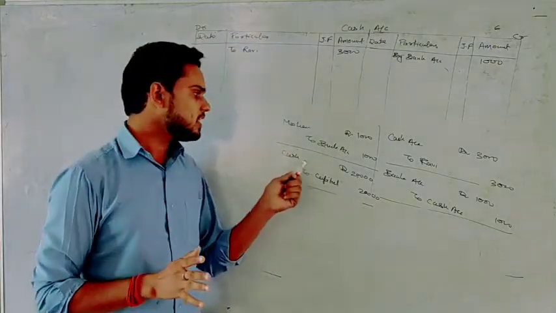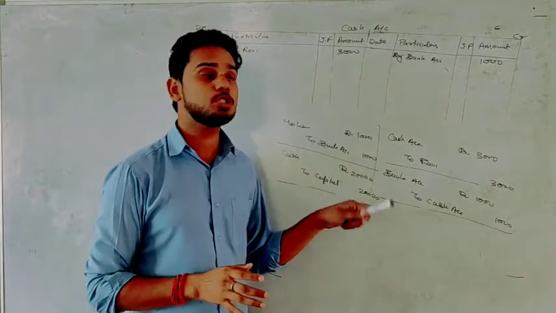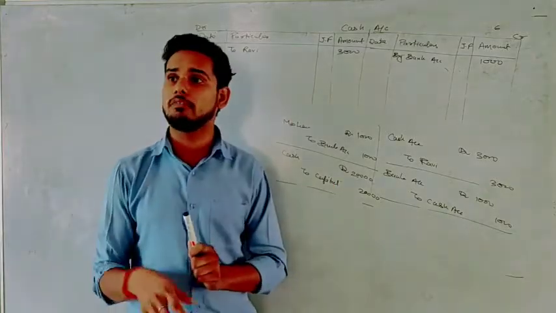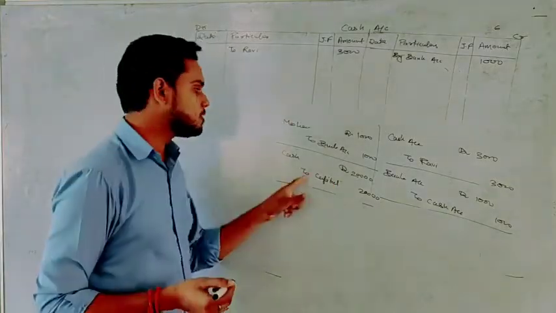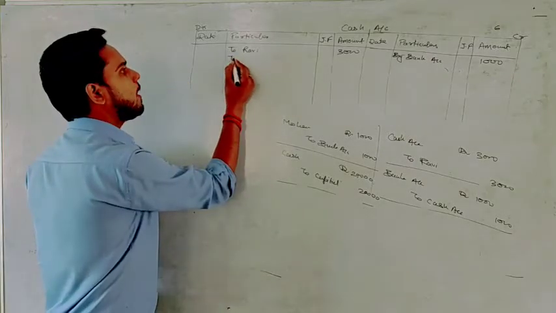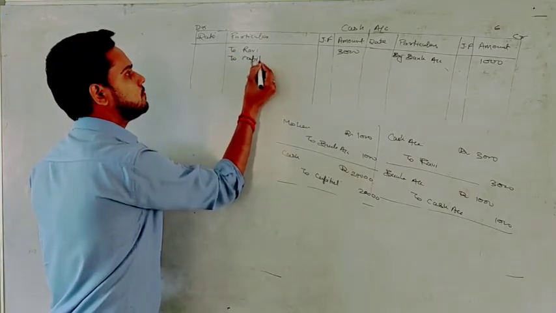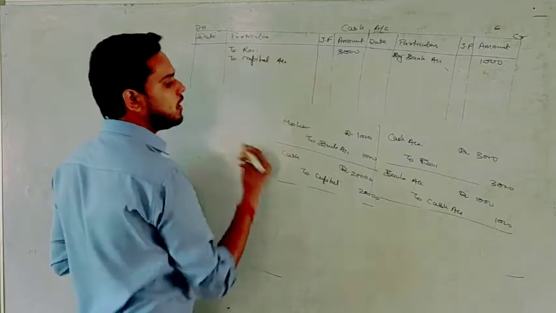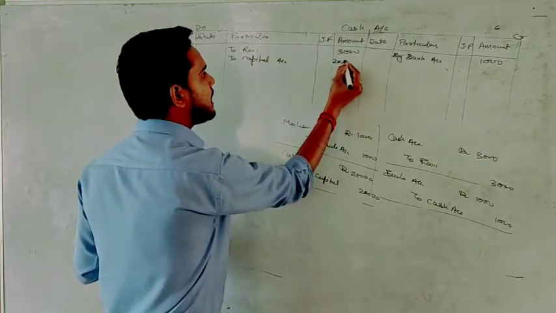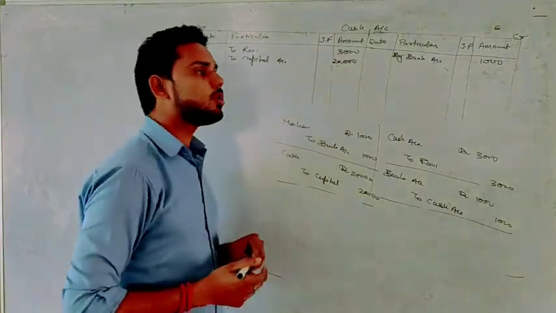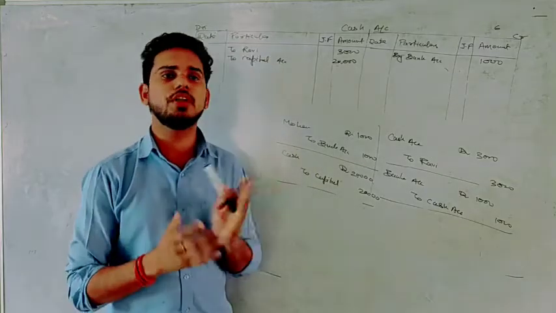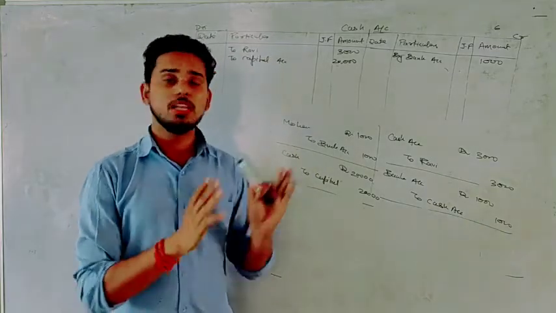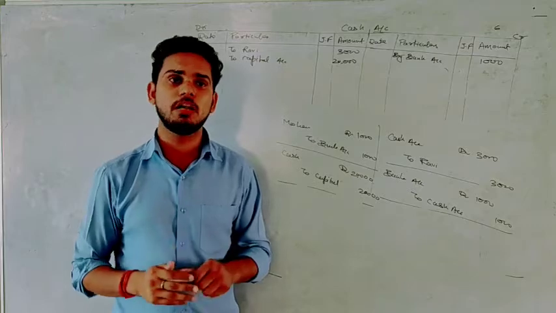In the next transaction we again have cash debit, so we will post on the debit side of cash account, and we will write the name of the opposite account, that is "To capital account." This way you can post all the transactions into different accounts. Now in this exercise you have to prepare multiple accounts.